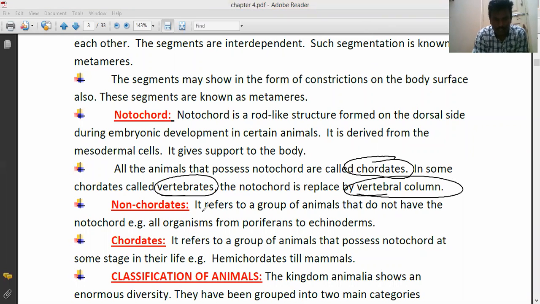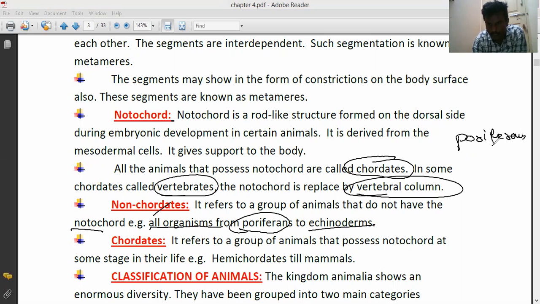If you see here, non-chordates refers to a group of animals that don't have the notochord. The animals which don't have the notochord are called non-chordates. Example: all organisms from poriferans to echinoderms. Those organisms are called non-chordates.